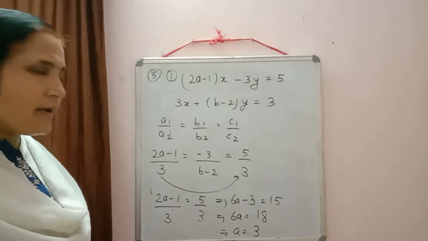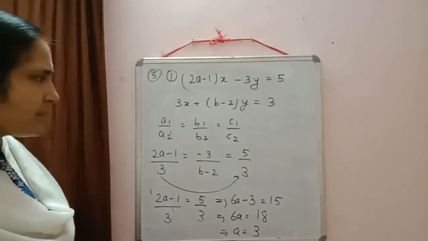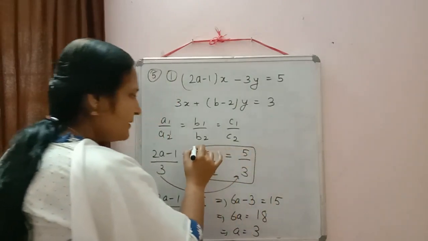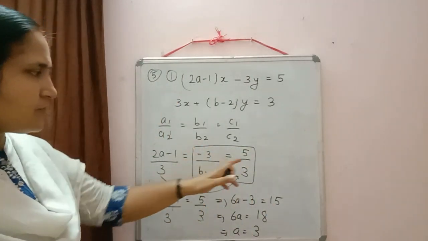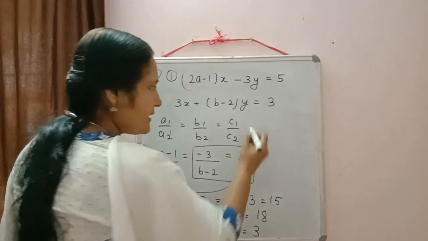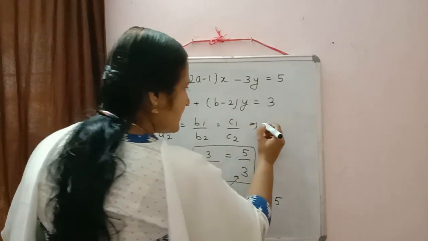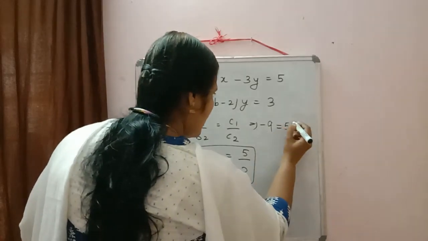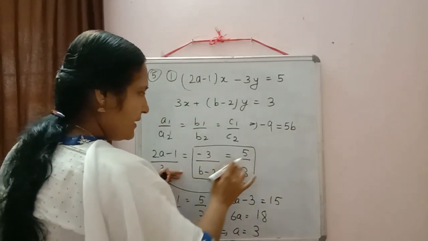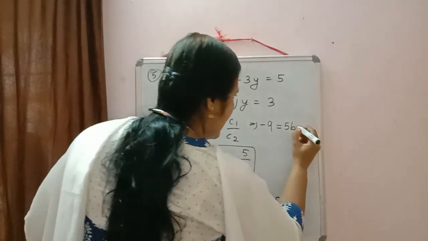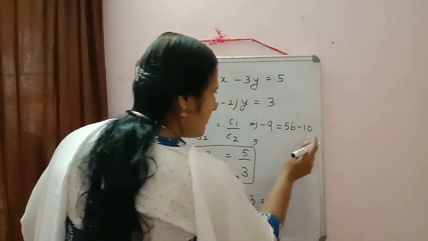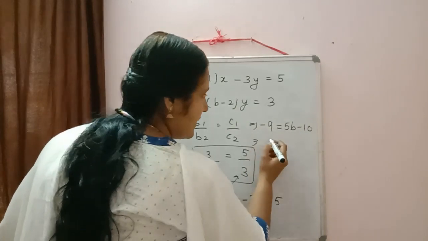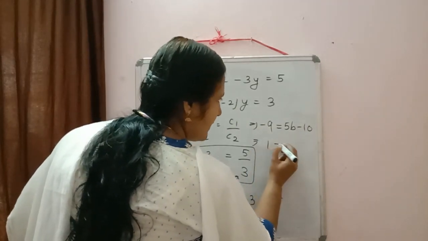Now we have to find out the value of b also. For that, the easy way is to equate the second and third. So I am equating these two. Doing the cross multiplication, what will come? Minus 3 into 3 minus 9 is equal to 5b minus 5 into minus 2 minus 10. Now minus 10 we can shift to the left hand side, so it will be minus 9 plus 10. That will be equal to 1.